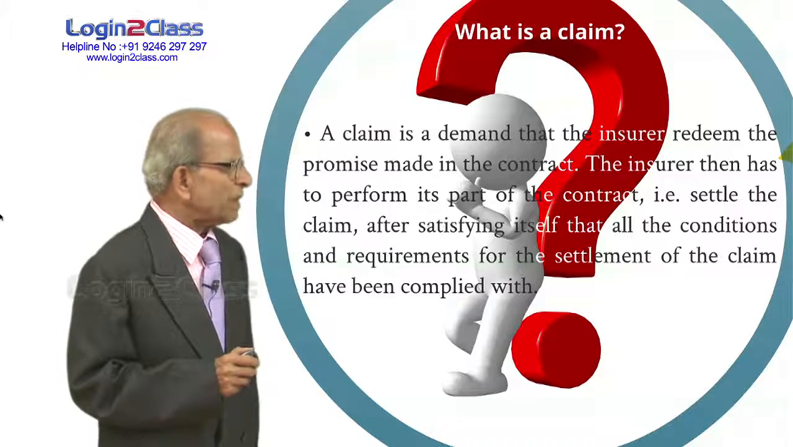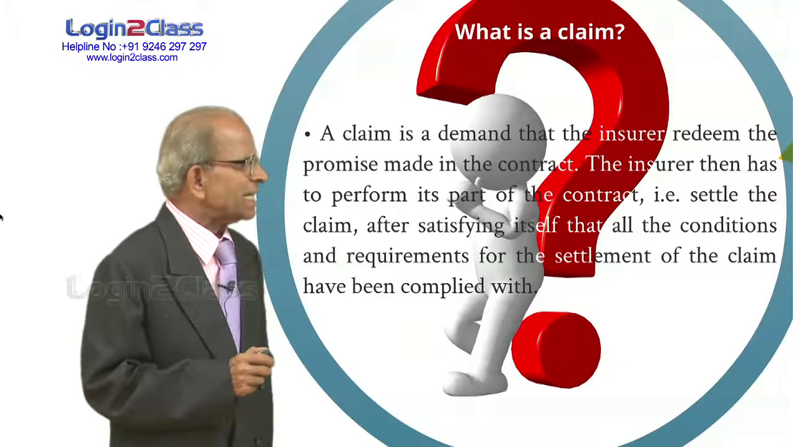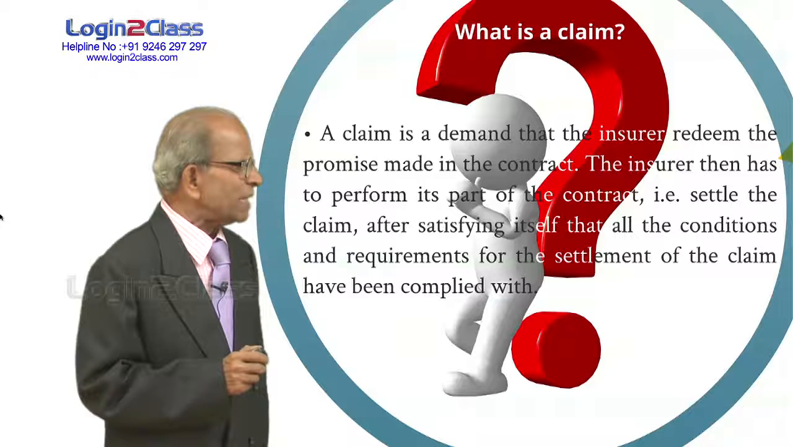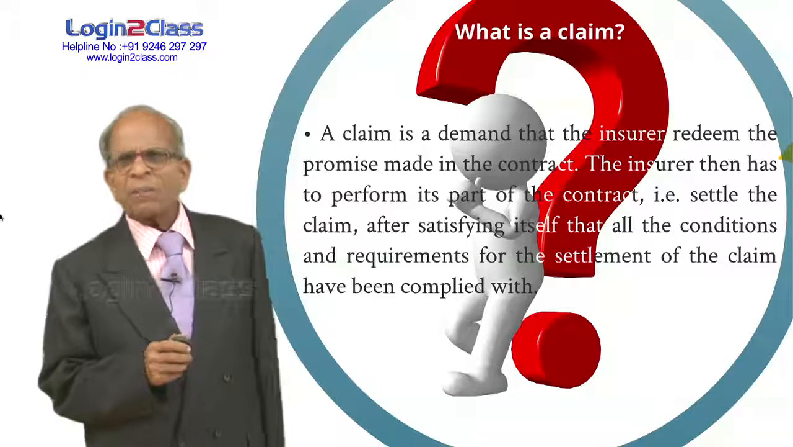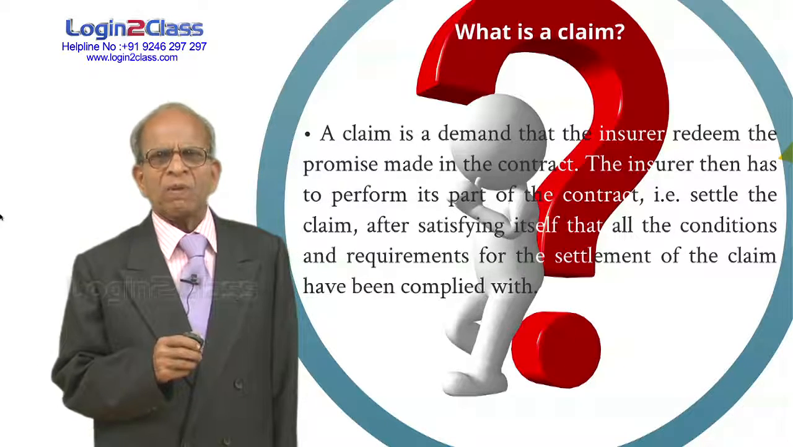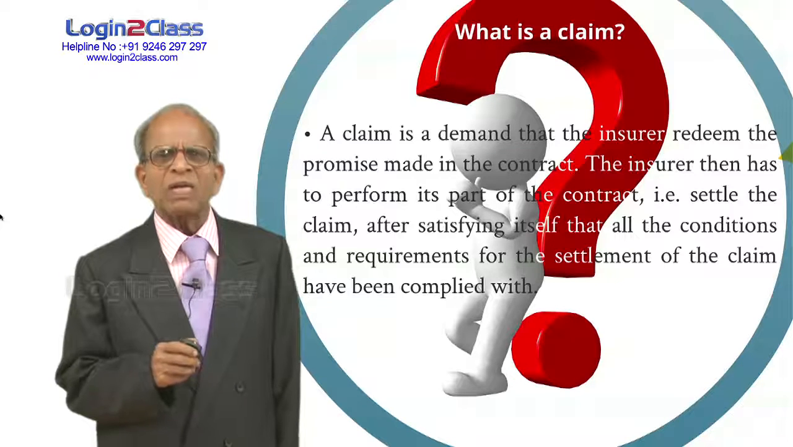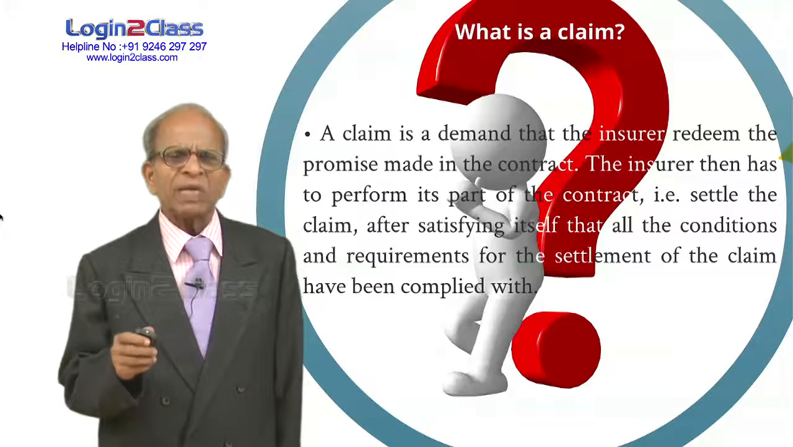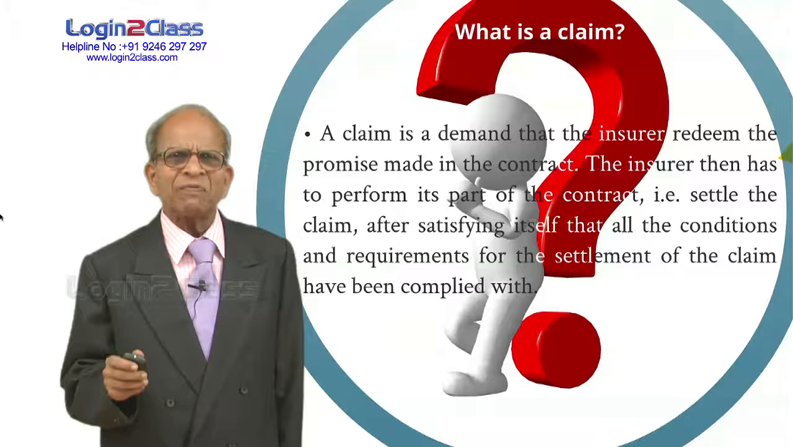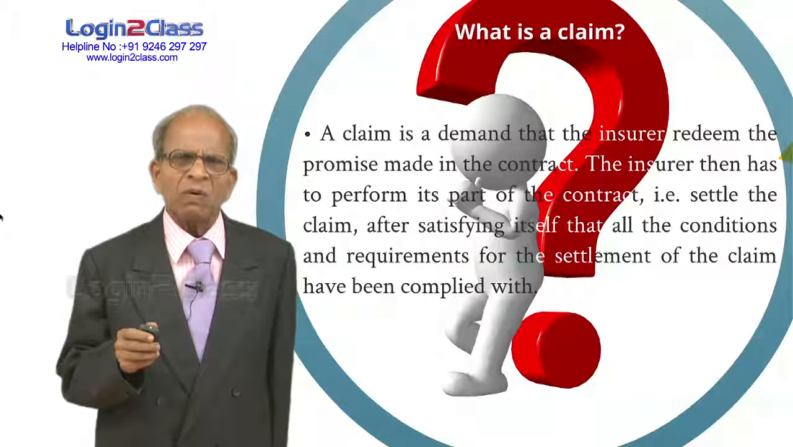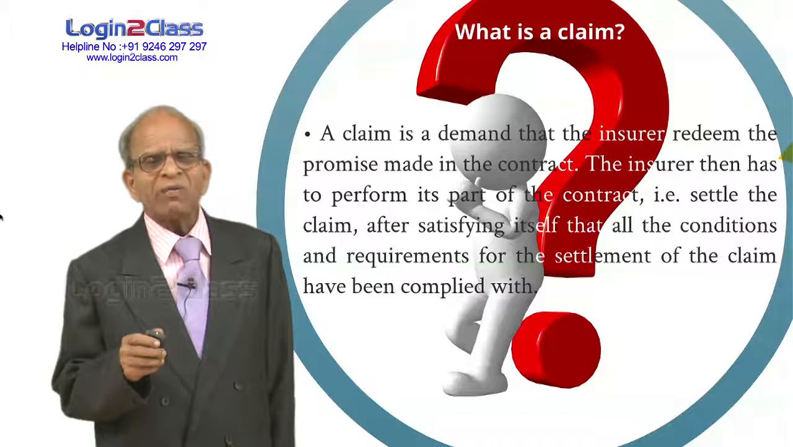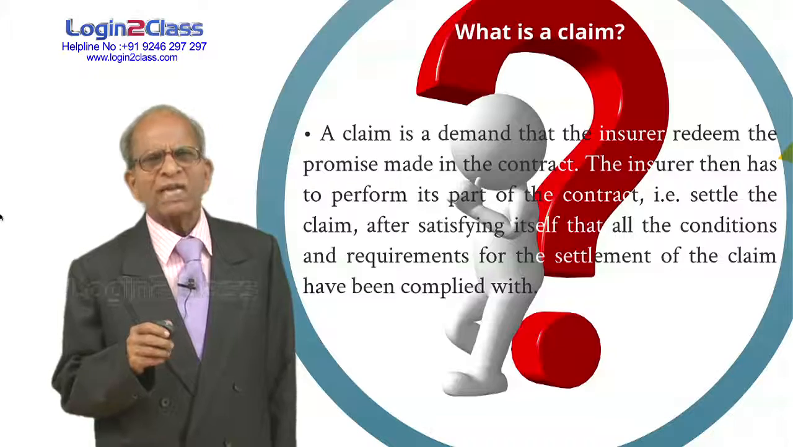The insurer then has to perform its part of the contract, that is, settle the claim after satisfying itself that all the conditions and requirements for the settlement of the claim have been complied with. Promptly paying is one thing, but you cannot afford to pay a false claim. So before making the payment, you have to make sure that all is okay, that the event insured has happened, that all the premiums have been paid regularly and all the papers necessary for settling the claim have been received. So, punctually paying the claim is also important. At the same time, avoiding false claims payment also we should take care of.